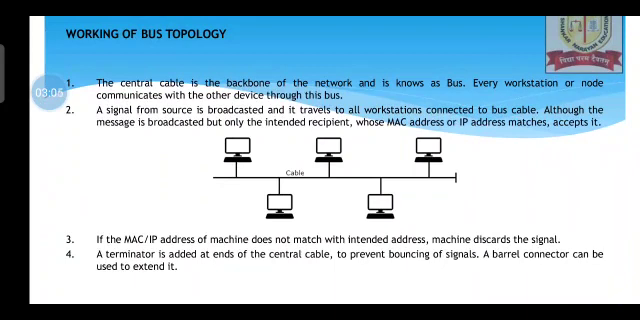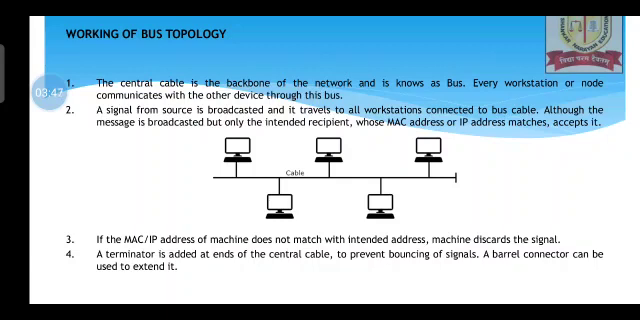A signal from sender is broadcasted, in the sense it is sent to all, and it travels to all the devices connected to the bus cable. Although the message is broadcasted, only the intended receiver whose IP address matches accepts it. Broadcasting is nothing but one to all. In spite of broadcasting, it is accepted by a particular device whose IP address matches that given by the sender. If the IP address or the MAC address does not match with the intended receiver, the machine discards the data.